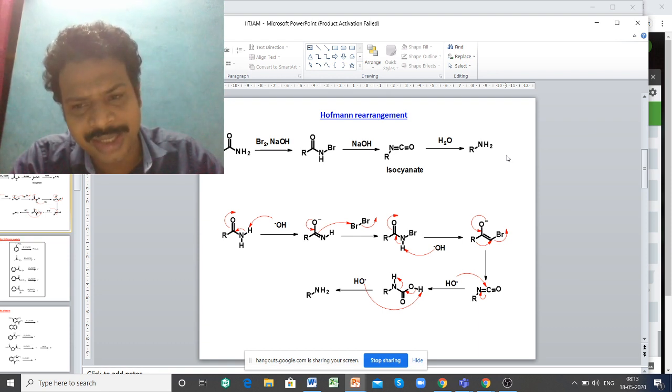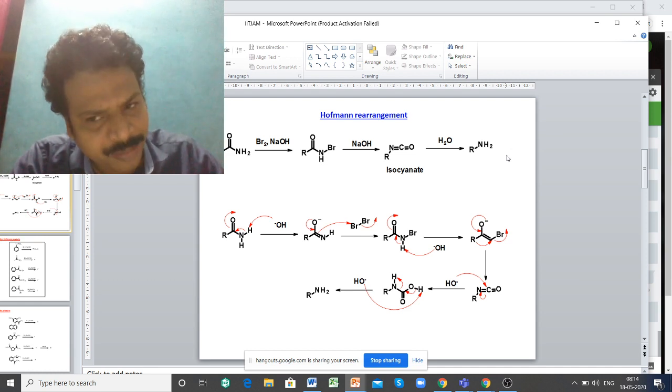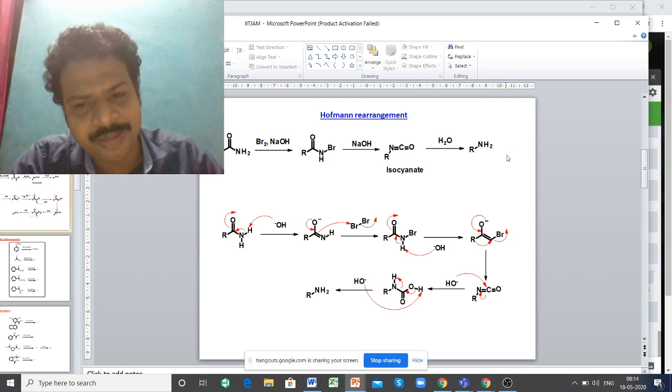When O minus comes inside, obviously the valency of the carbon will not be satisfied. Then the R group starts to migrate to this carbon, and the bromine will be knocked off. Thereby you are getting the intermediate isocyanate. That means our R group is attached directly to nitrogen. Here nitrogen is missing, please understand, in the mechanism nitrogen is missing. It is RCO double bond NBr, not simple Br. So the R group migrates to nitrogen and the bromine leaves. Thereby the structure will be RN double bond C double bond O.